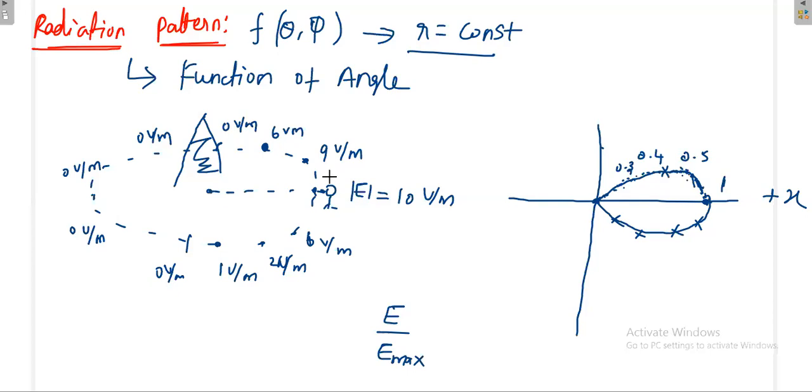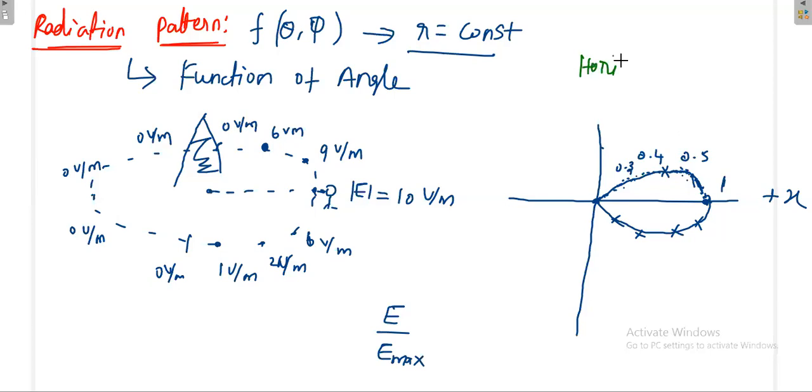Then I am drawing the radiation pattern for the base plane. For the base plane, what is constant? Theta is constant or phi is constant? Theta, sir. For the base plane, yes, theta is constant. Then that means this diagram is a function of phi. Then where have I drawn my radiation pattern? Exactly on the base plane, the horizontal plane. So I have drawn this on the horizontal plane.